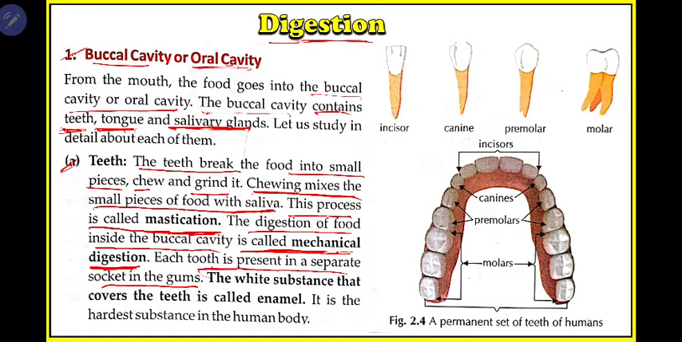You all know our teeth are present in two gums. The white substance that covers the teeth is called enamel. So our teeth are covered by a white, dense, strong substance known as enamel. It is the hardest substance in the human body. So you all know our teeth are the hardest substance in our body, and they are covered with a white substance known as enamel.